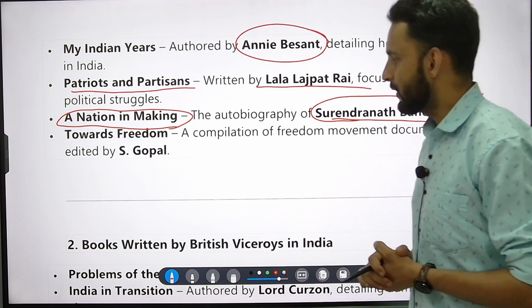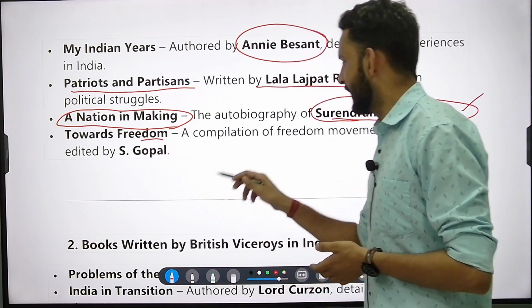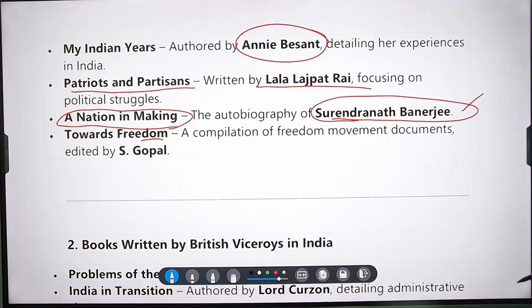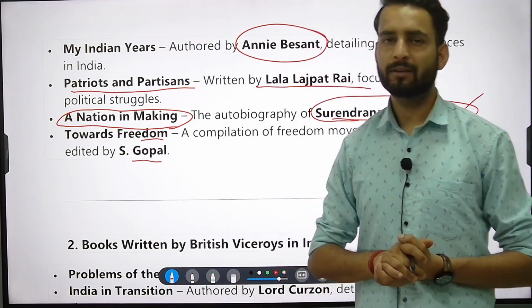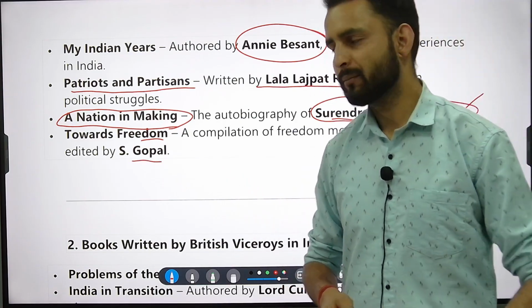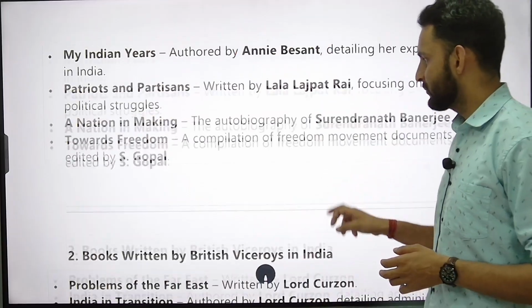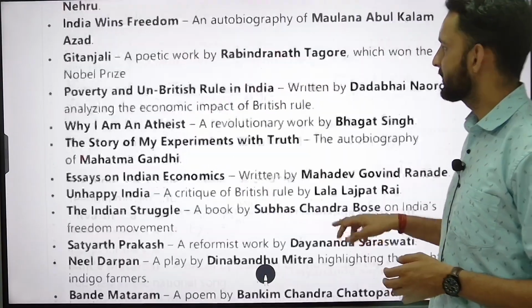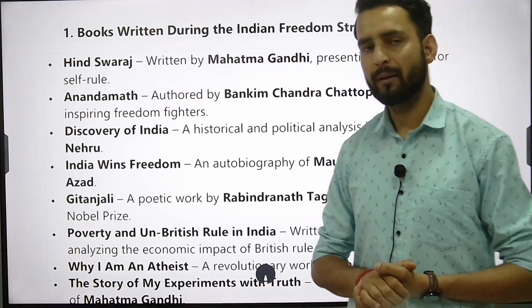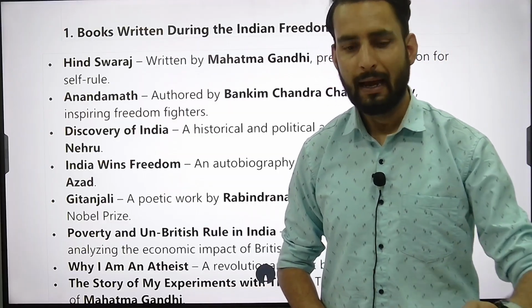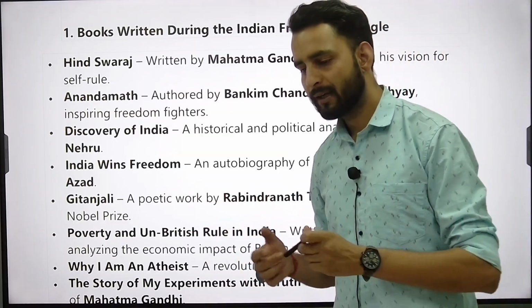Then there is Towards Freedom, a compilation of freedom movement documents edited by S. Gopal. Towards Freedom, not that much of a highlighted book, but you have to keep it in mind. So these are basically all the books that have been written during the freedom struggle by the various freedom fighters, and these books have been asked multiple times in your exam.